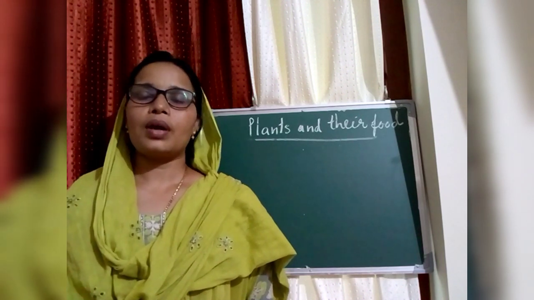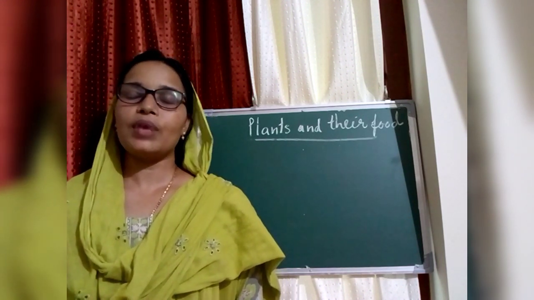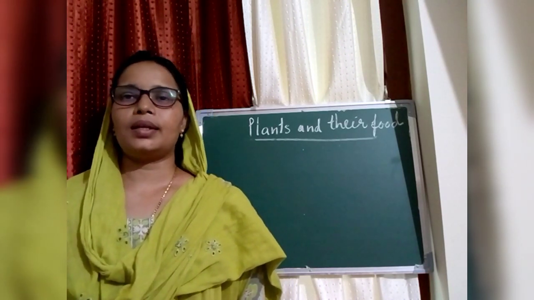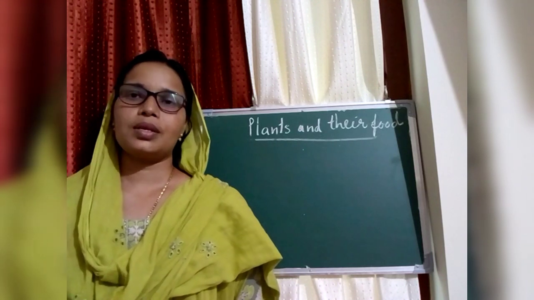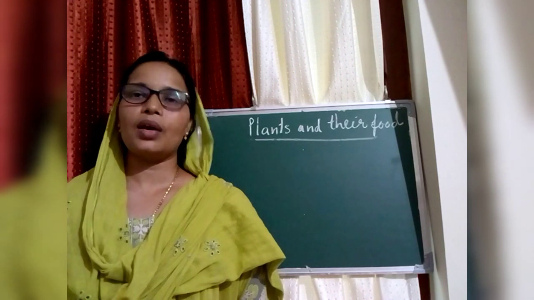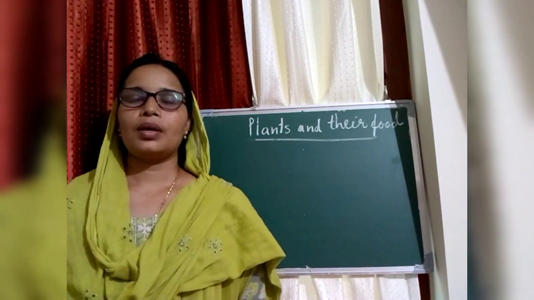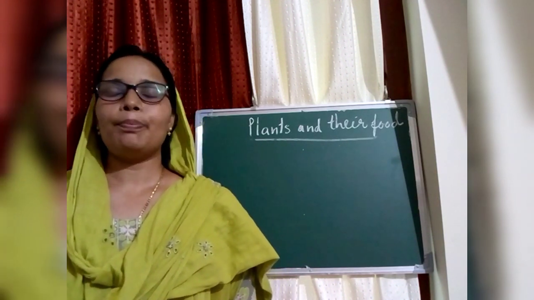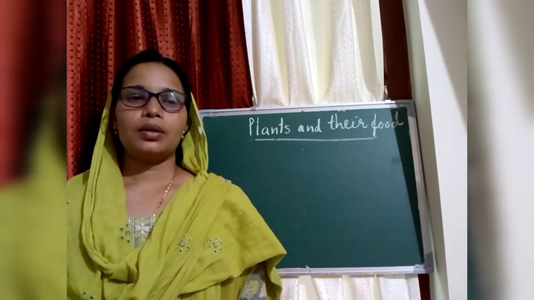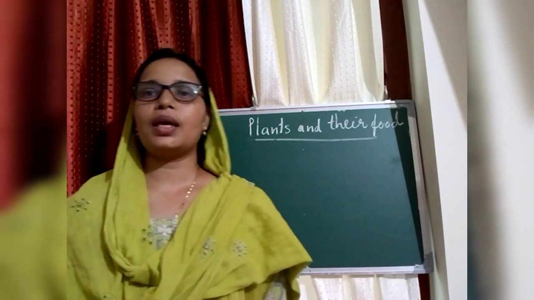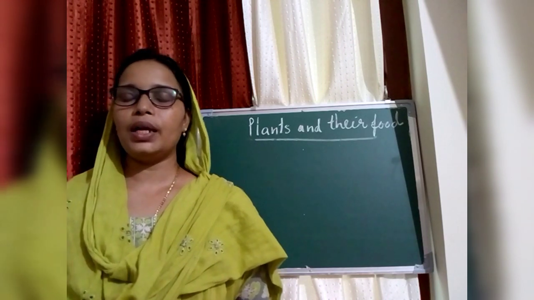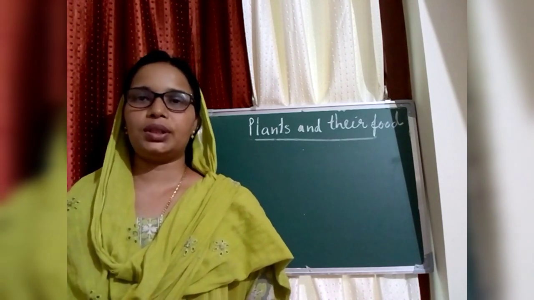We know in our homes where we cook food. It is mainly in the kitchen, not in other rooms. So we can say our kitchen is the food factory of our home. The same way in plants, not all plant parts are useful for making food. They are using only leaves for making their food.